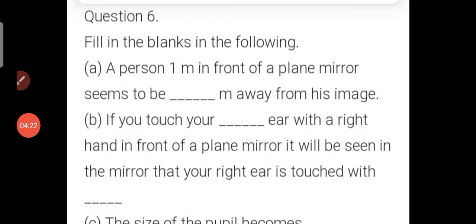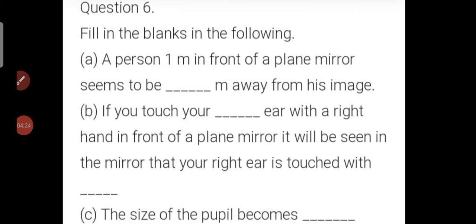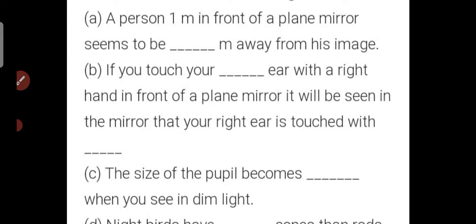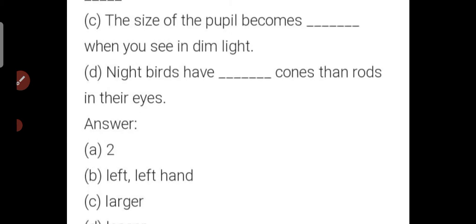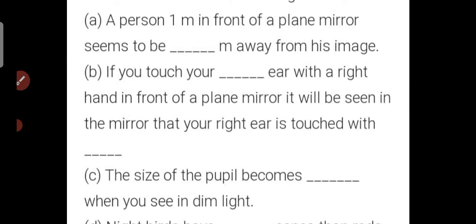Fill in the blanks in the following. Question number 6. A person 1 meter in front of a plane mirror seems to be dash meter away from his image. It's always double. The answer would be 2. Question number 2. If you touch your dash ear with the right hand in front of a plane mirror, it will be seen in the mirror that your right ear is touched with the dash hand.